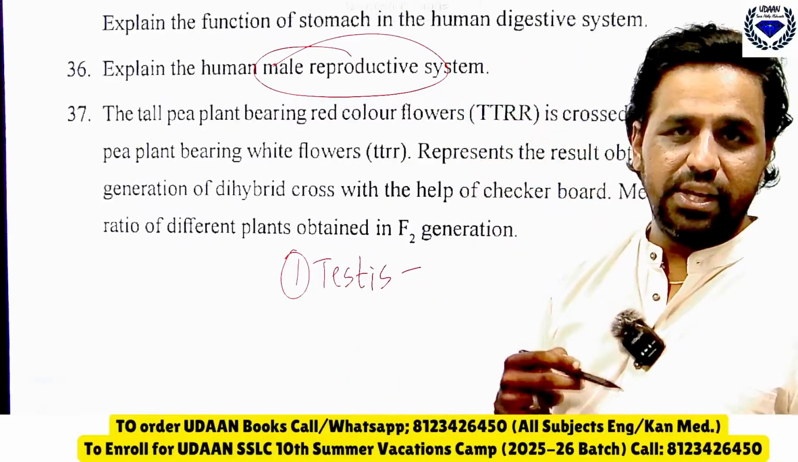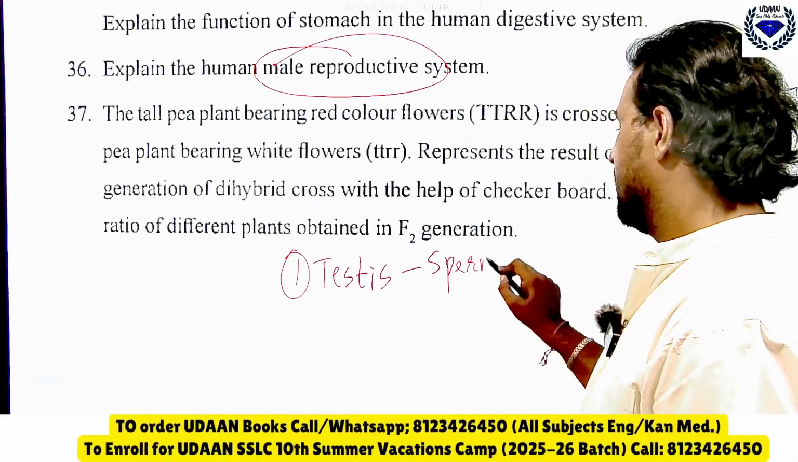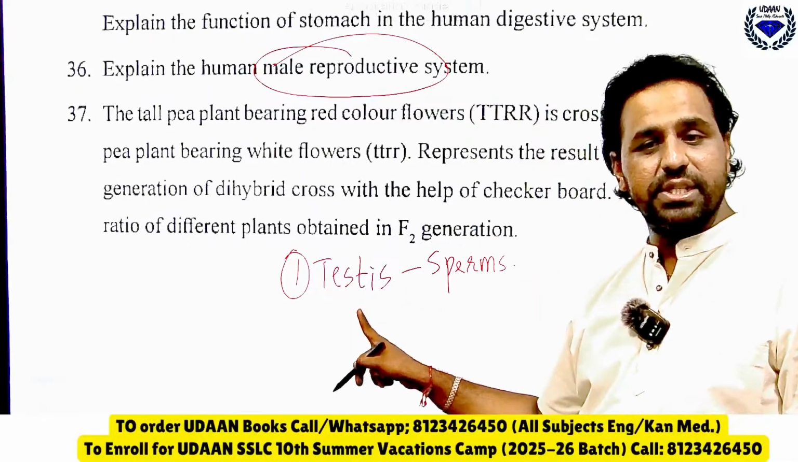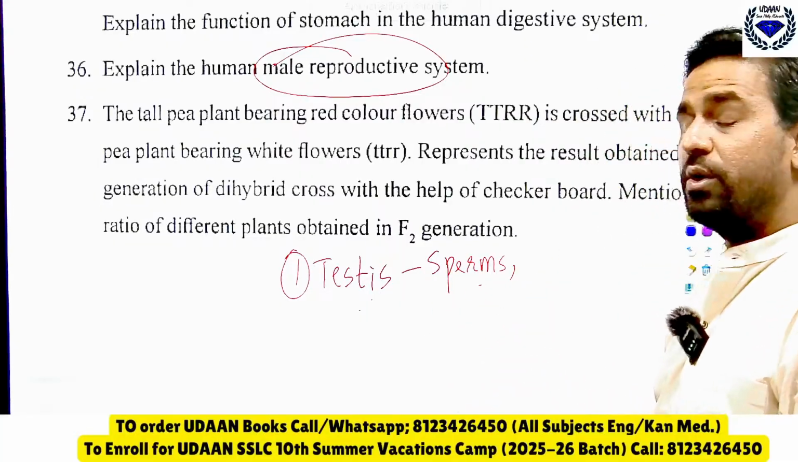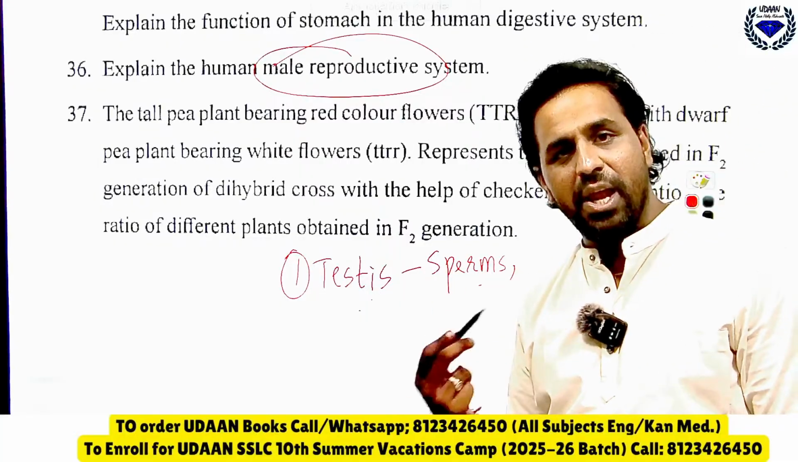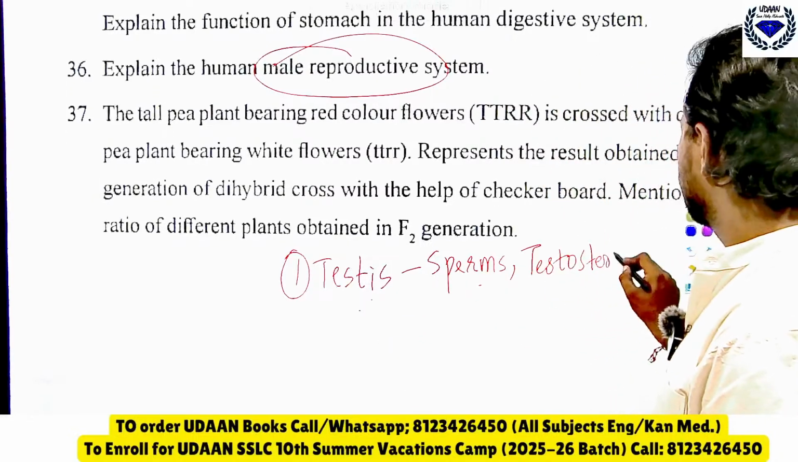Testis secretes a hormone called testosterone and they produce sperm. Remember, what is the function of testis? Testis produce sperm, and not only that, they also produce what? A hormone, the male hormone called testosterone. Okay, testosterone is the answer.